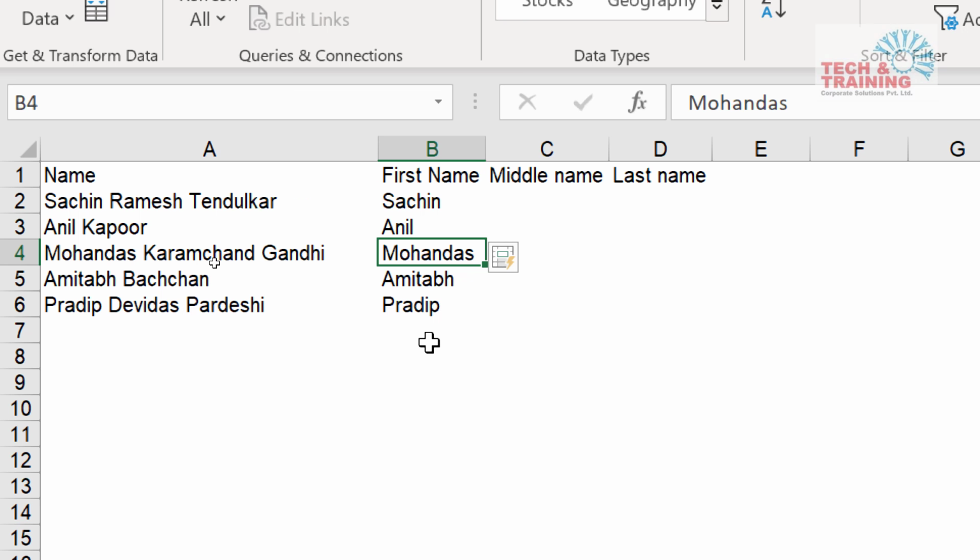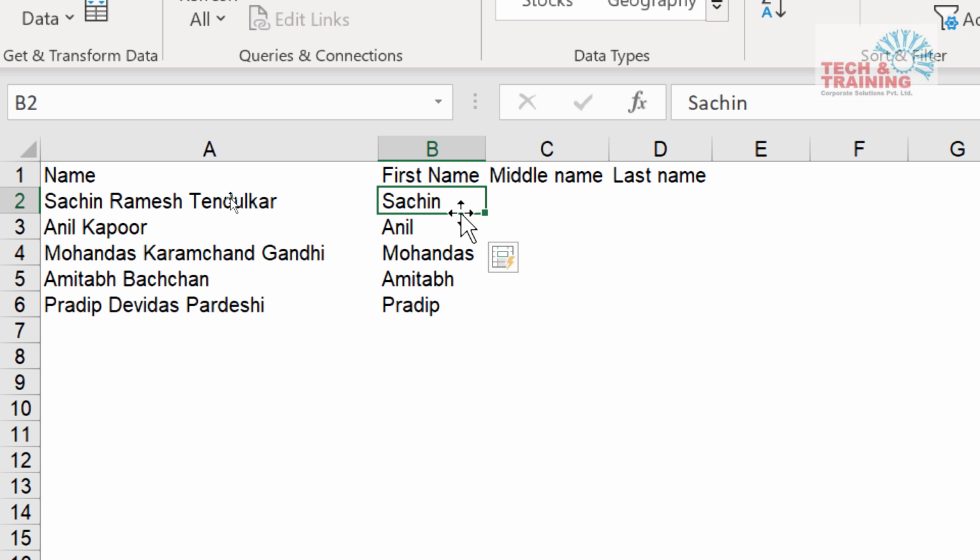Please try it. So what I did was I wrote Sachin completely. You're not allowed to misspell any word and do not add any additional character like space or anything. Just type as it is. So I wrote Sachin and then I typed Anil and automatically that has populated the rest of the details. Now friends, this feature that I'm showing right now is available in Excel 2013 onwards. It doesn't require the Office 365 version, but even in Excel 2013 it is available. This feature is called flash fill.